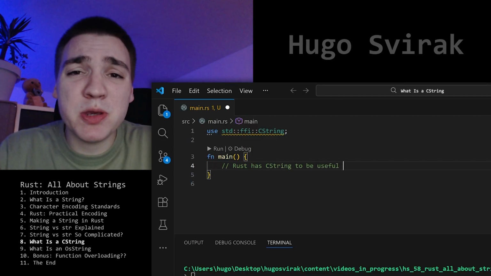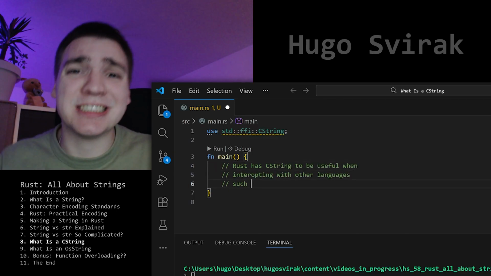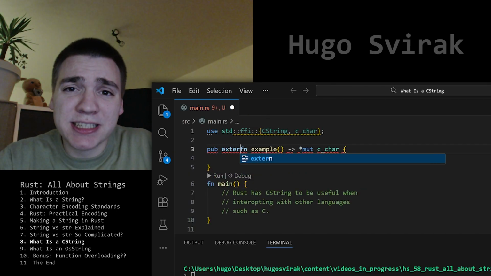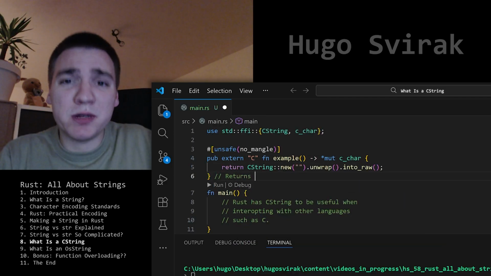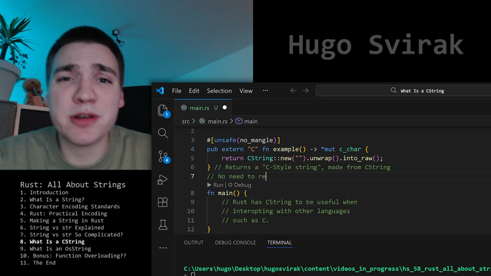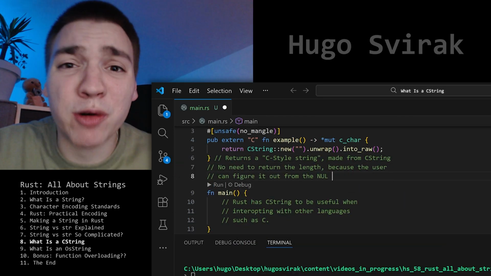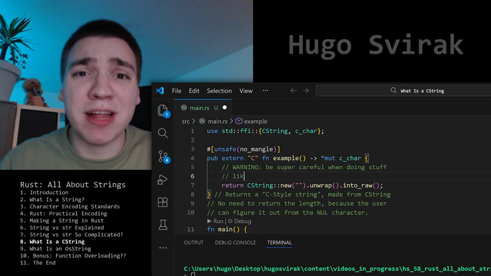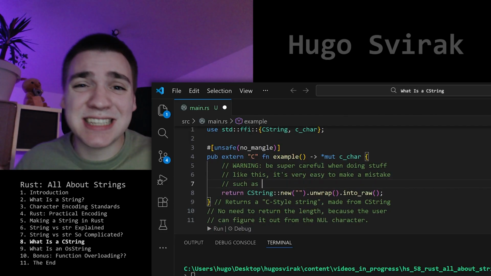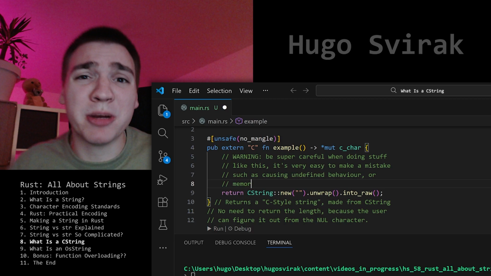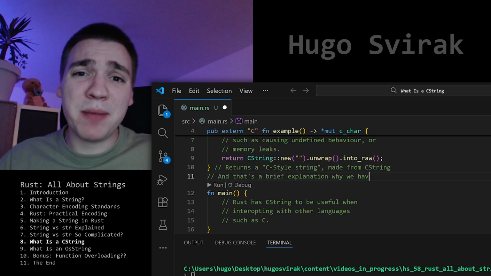Rust has this type to be useful when interoperating with other languages such as C. For example, we can make a function that will be called by the C language which will return a C string. There's no need to return the length because the user can figure it out on their own. Warning, be super careful when doing stuff like this. It's very easy to make a mistake such as causing undefined behavior or memory leaks. And that's a brief explanation why we have the CString type.